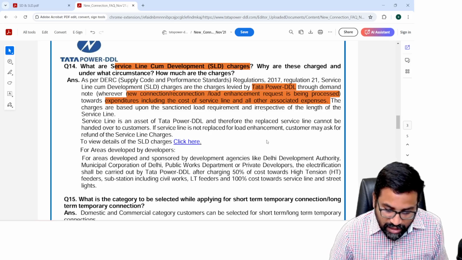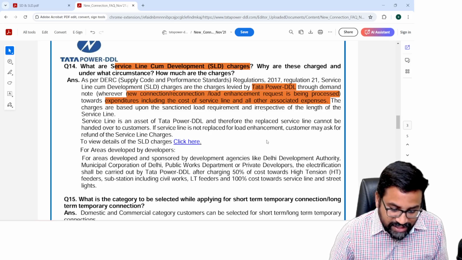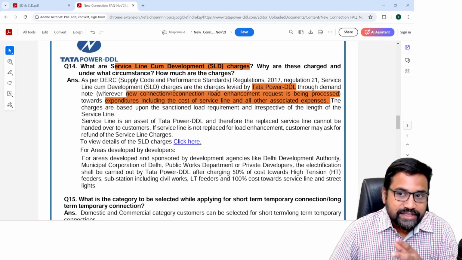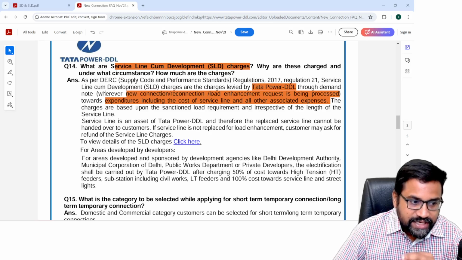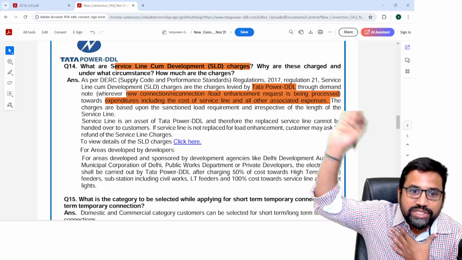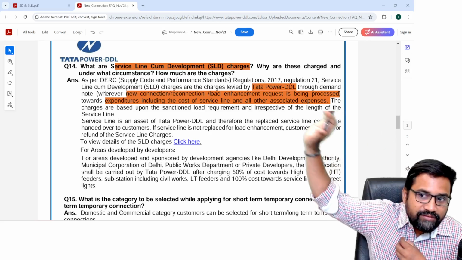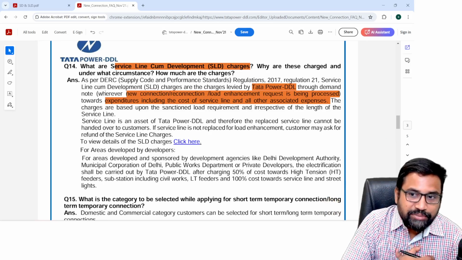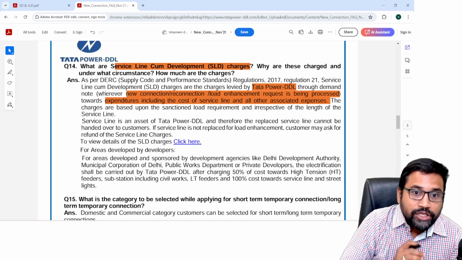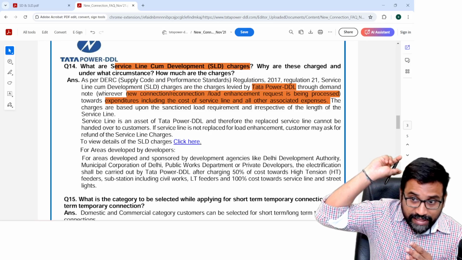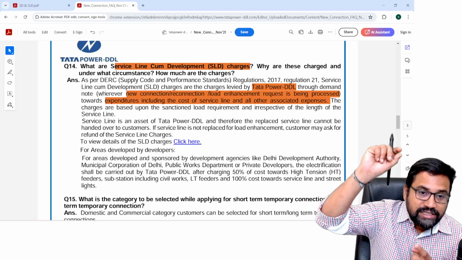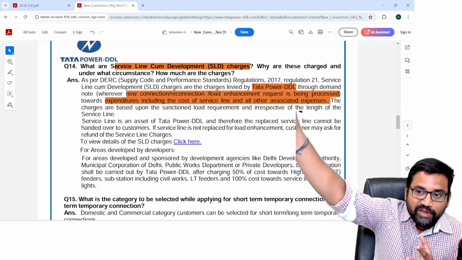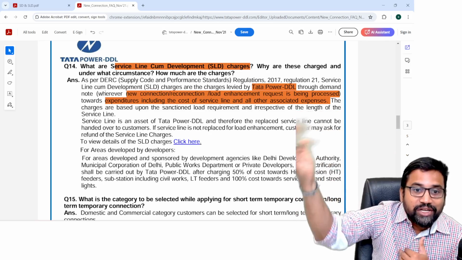Sir, what is the accounting treatment of this service line cum development charges? See, for example, there is an industry which is outside the village, which is a far away place. There is no electricity. Now they have requested the electricity department. They applied for electricity. Now to extend the electricity line from the place to the factory, what are all the charges which are going to be incurred?